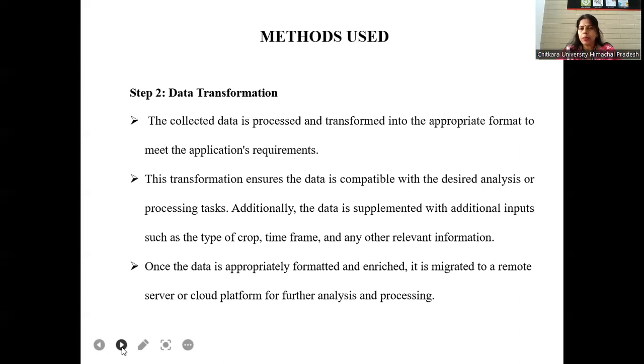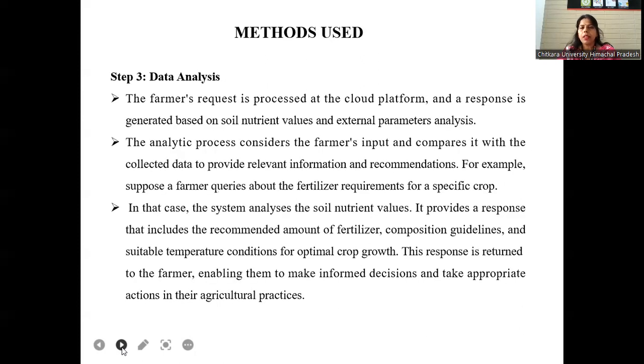Additionally, the data is supplemented with additional inputs such as type of crop, farm size, type of farm, and any other relevant information. Once the data is appropriately formatted and enriched, it is migrated to a remote server or cloud platform for further analysis and processing. The third method is data analysis. The farmer's request is processed at the cloud platform and a response is generated based on soil nutrient value